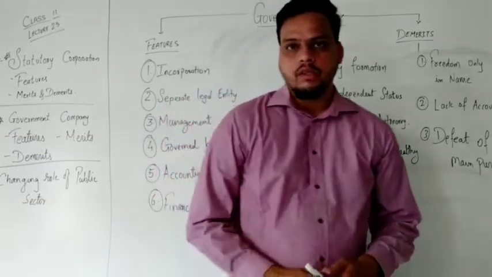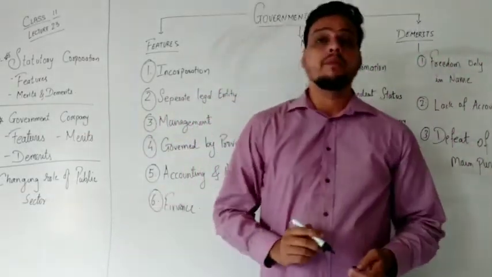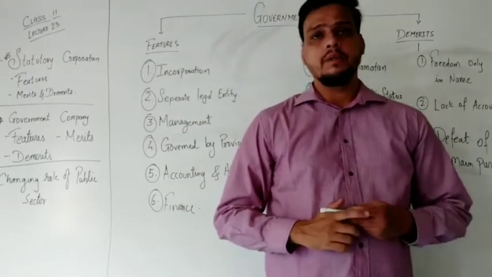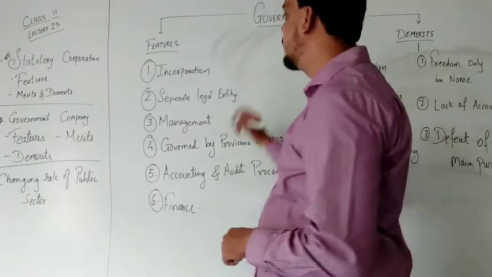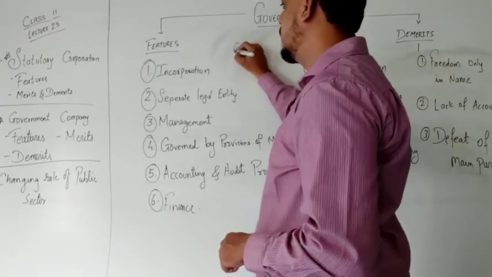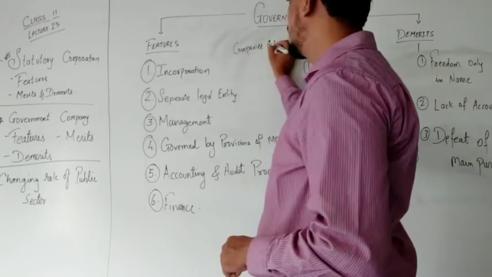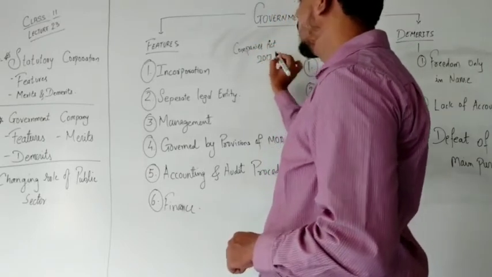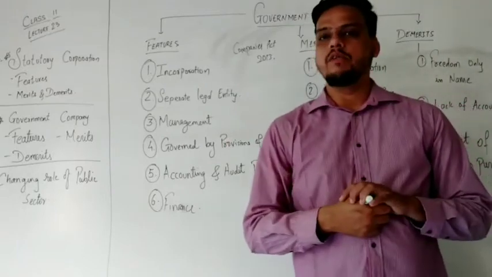Now we are going to the new topic, the government company. What is a government company? A government company is one registered according to the Companies Act 2013, or a previous act like 1956.